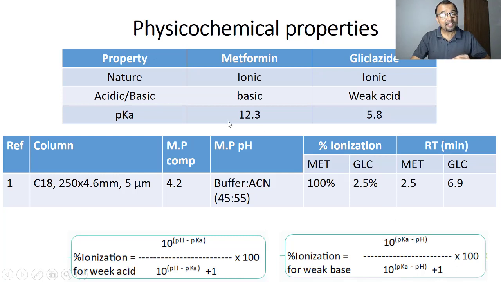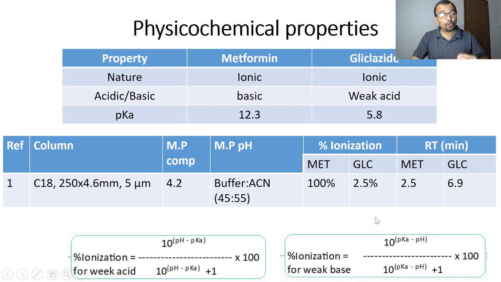So you can easily calculate the percentage for metformin at pH equal to 4.2, because we know that the pKa of metformin is 12.3. If you substitute this value in the formula, you will realize that at pH 4.2, metformin will be almost 100% ionized, right?